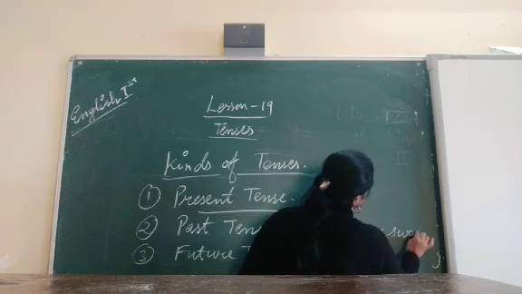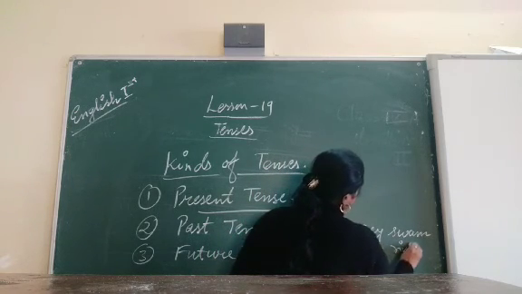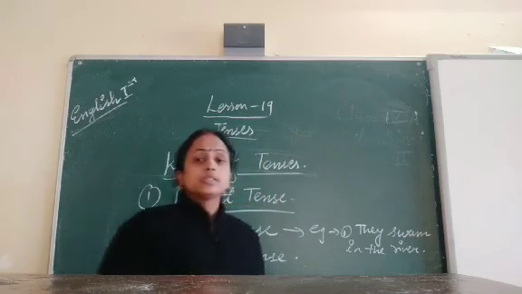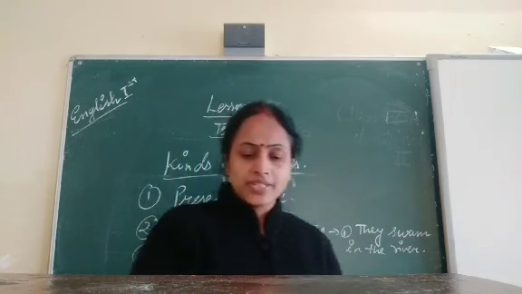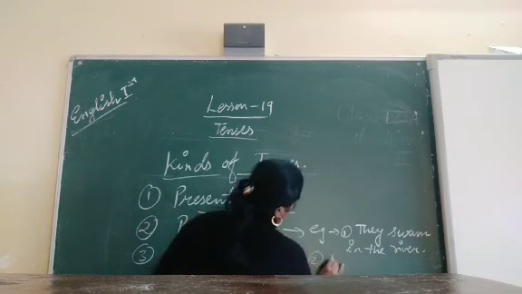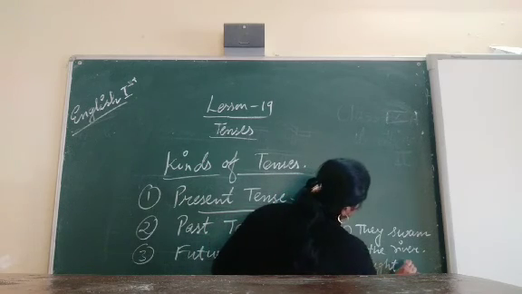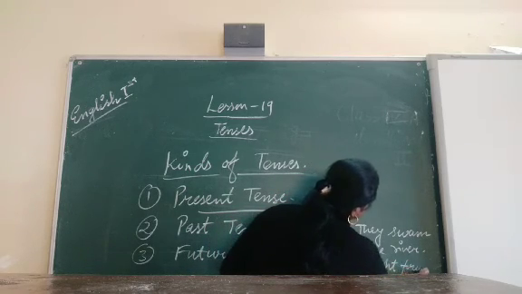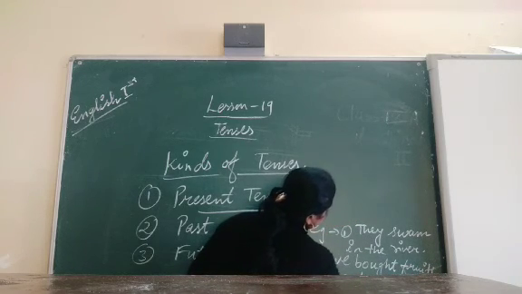This is one sentence. Now, we bought fruits and vegetables.